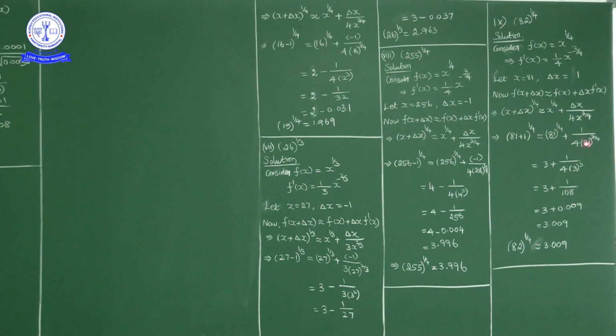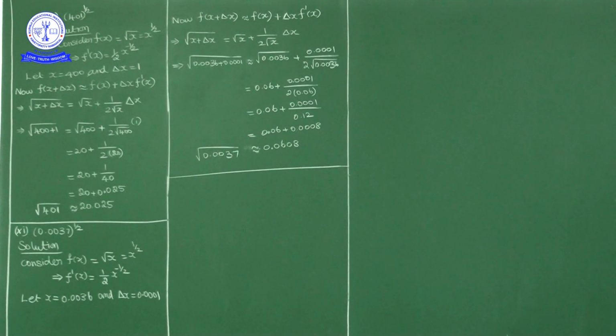81 is 3 power 4, the 4s cancel, so 3 cube is 27. 27 into 4 is 108. So 3 plus 1 by 108. 1 by 108 is 0.009. So 3 plus 0.009 is 3.009. So the fourth root of 82 value is approximately 3.009. Okay, next. Come on, next question.